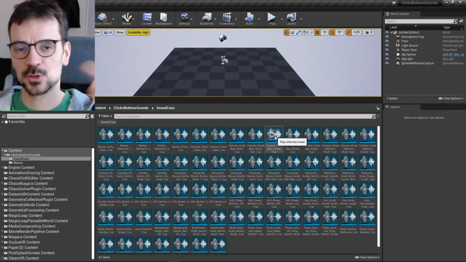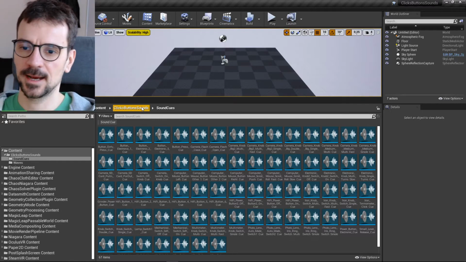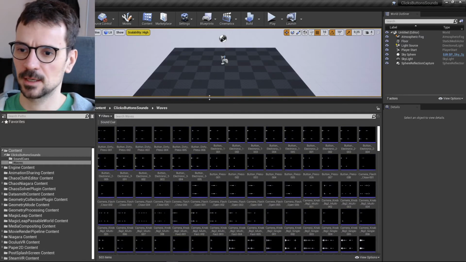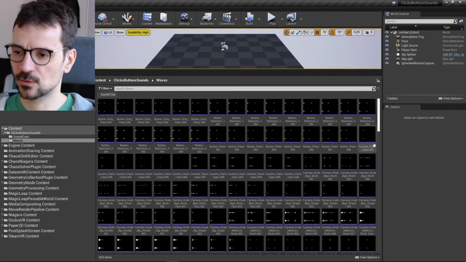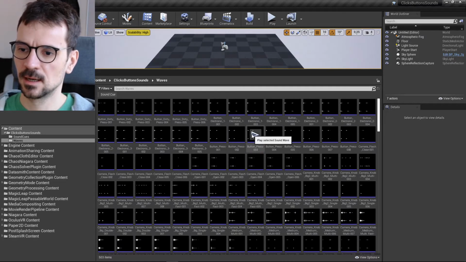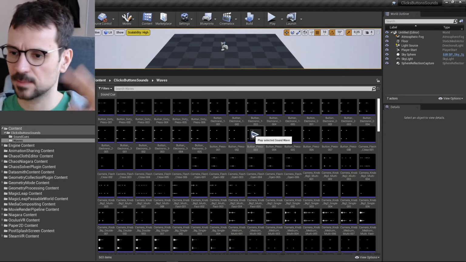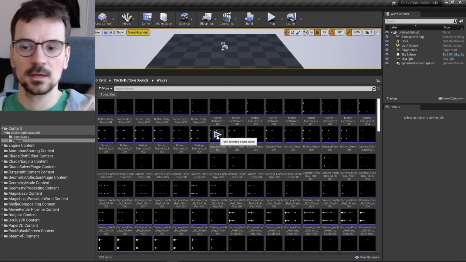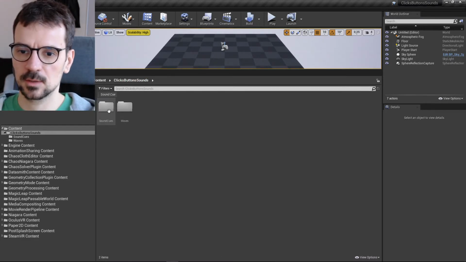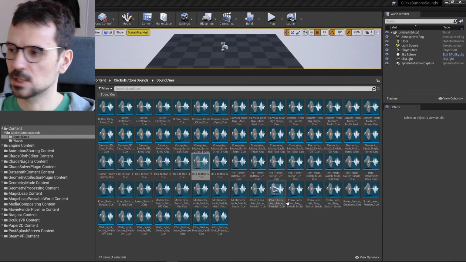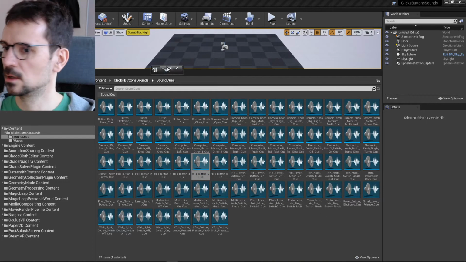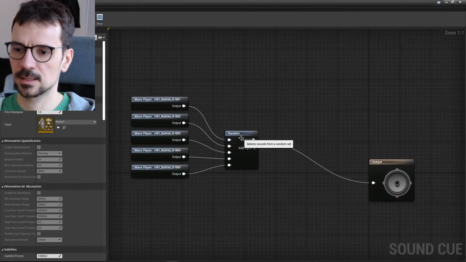or knobs or switches, I just recorded them and I put them here, and there are 503 items, and every button is pressed and recorded at least 4 times, but sometimes even 8 times, and it's connected in SoundQ with randomization. So this SoundQ looks like this,